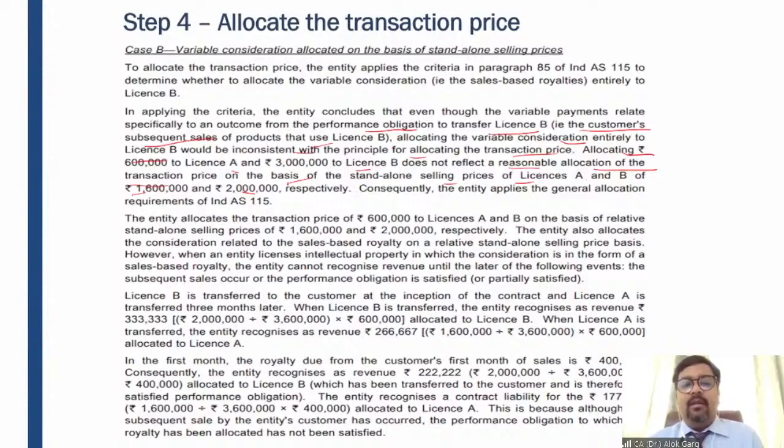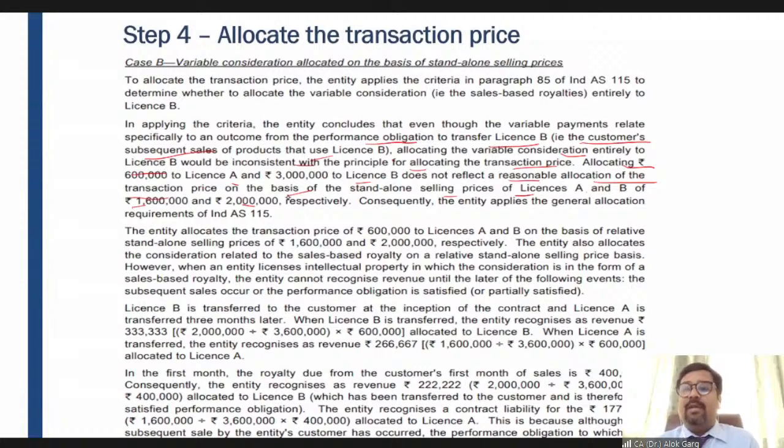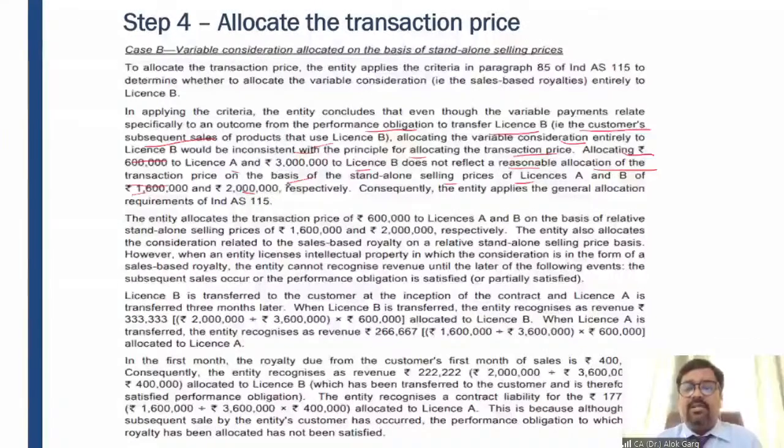For example, you came to me wanting an FR lecture as well as an FR book, right? You asked me, sir, what is the price of your book? I told you the price of my book is 5,000 rupees. And you asked, sir, what is the value of the FR lecture? I told you 10,000 rupees. Then you told me, sir, can you sell me this book at 2,000 rupees? And I will pay you 13,000 rupees for the FR lecture.